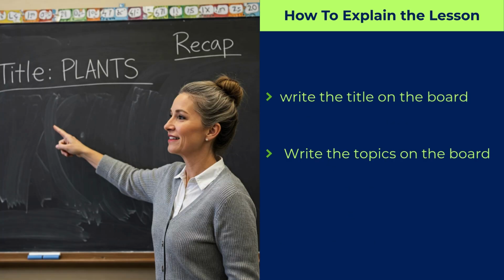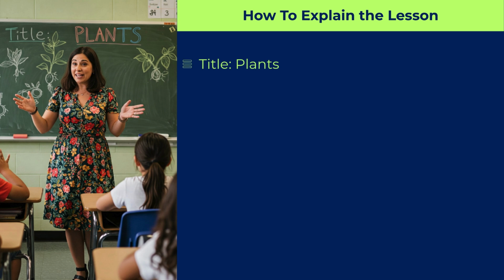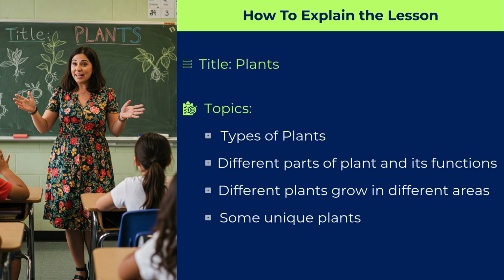And now, how to explain the lesson. After writing the title, you have to write a few topics on the board, what they are going to learn today and tomorrow. What are the topics included in the lesson, you have to write in brief on the board. If it is about plants, you can write types of plants.